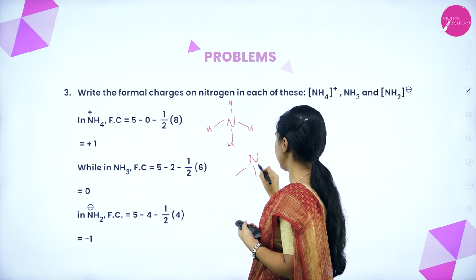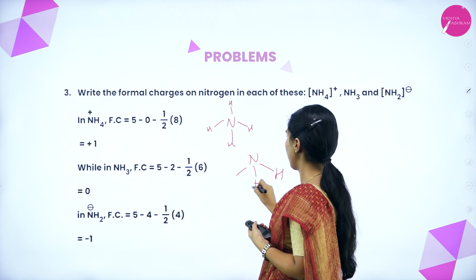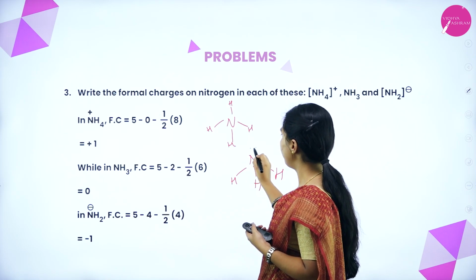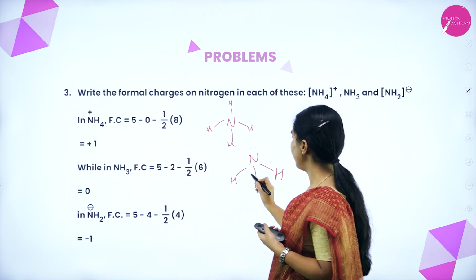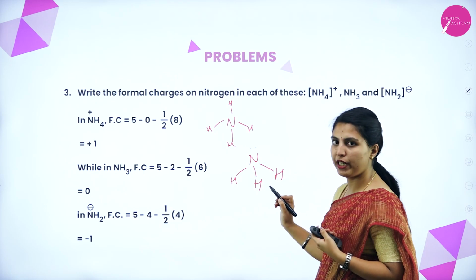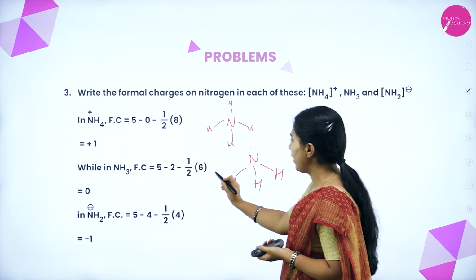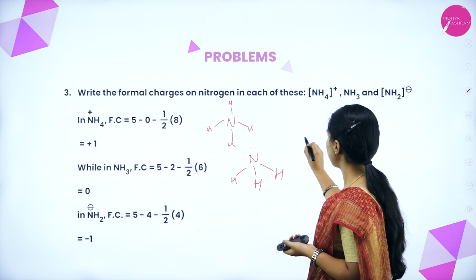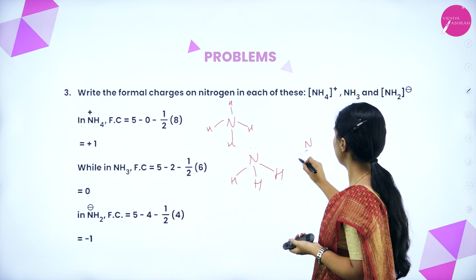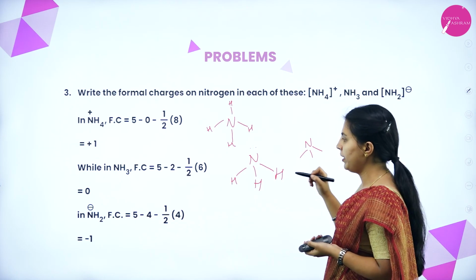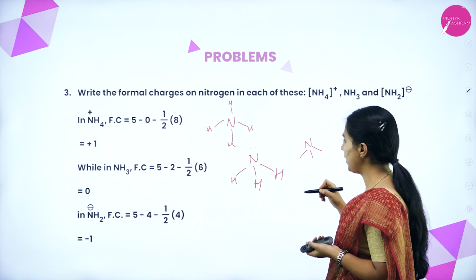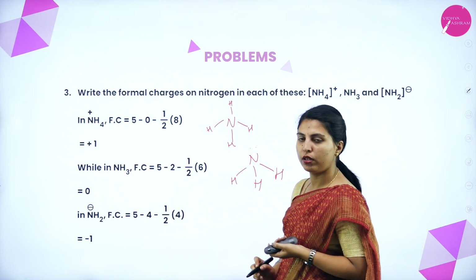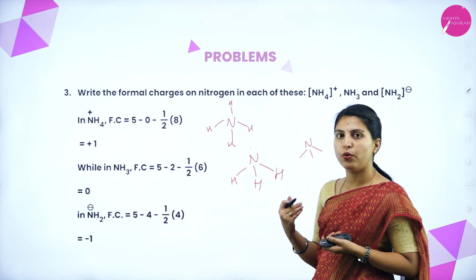NH3 will be like this. The nitrogen valency is 5, with one lone pair, 2 electrons, and half into 1, 2, 3, 4, 5, 6. Bond pairs will be 3, the number of shared electrons is 6, so the formal charge is 0. NH2- again has a minus charge, so 2 lone pairs will be there: 5 minus 4 minus half into 4. So it will get minus 1.